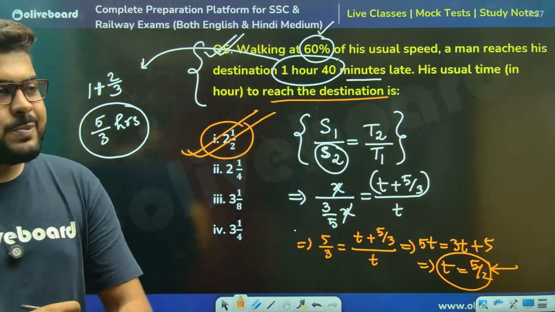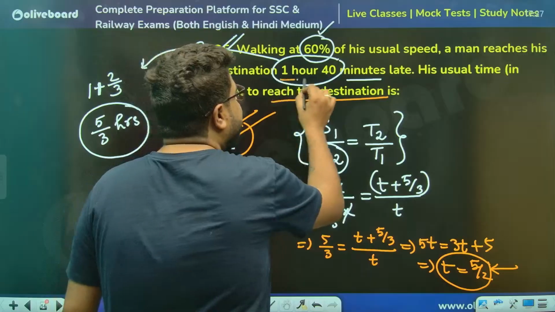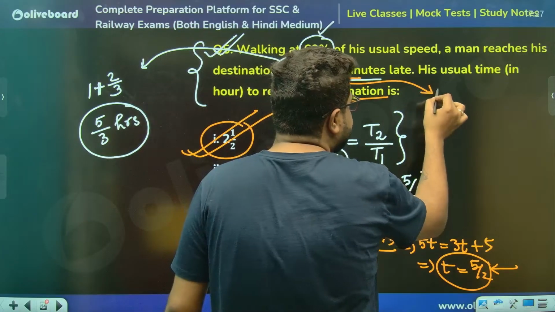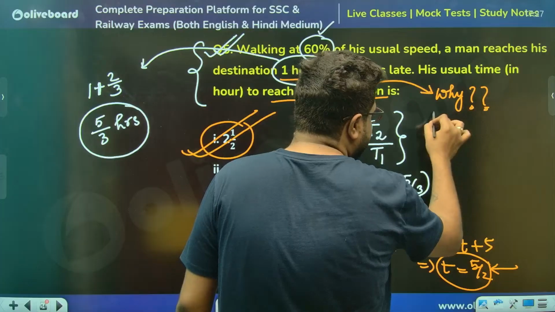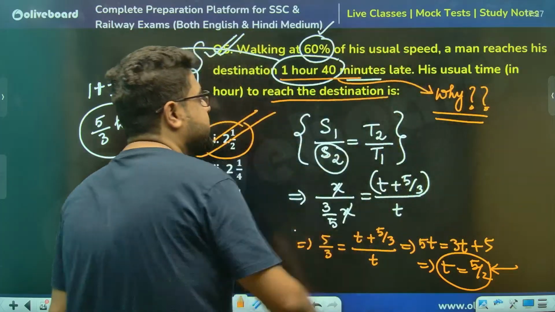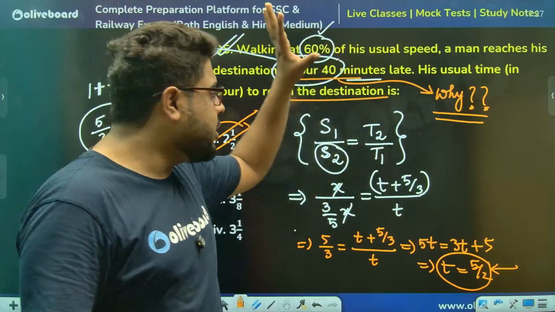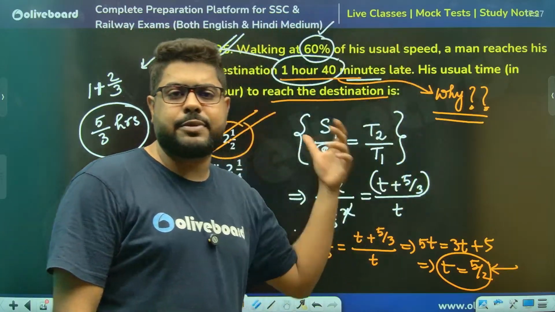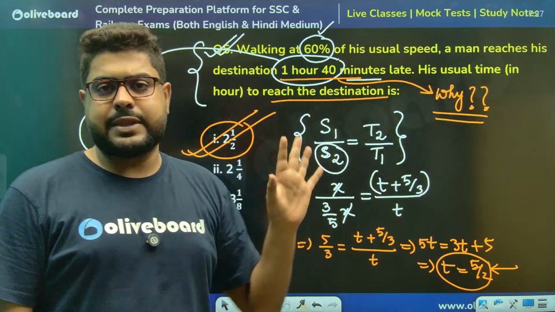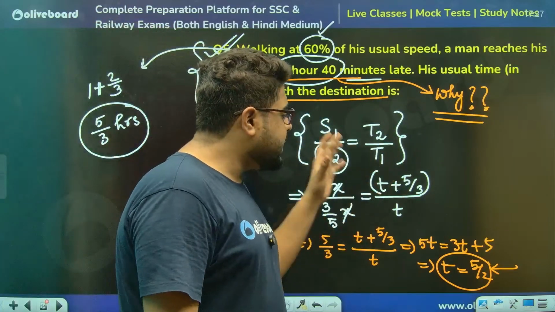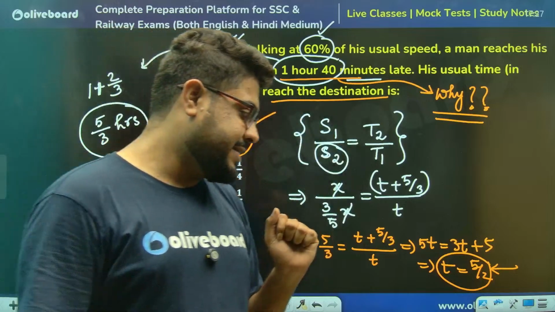Now you see, more conceptual, the shorter way. Sir, ऐसे भी सोच सकते हो कि why? Just ask yourself this question, why? If you get the answer to this why, that is the shortest way of solving this question. But many people, especially who have not done this chapter very conceptually, might get into a little bit of trouble in this method. So that is why I've given you a very generalized method, but this is also a couple of lines only, not more than that.